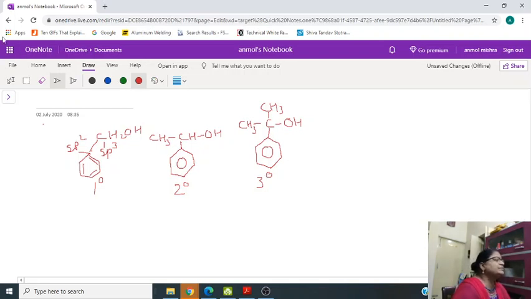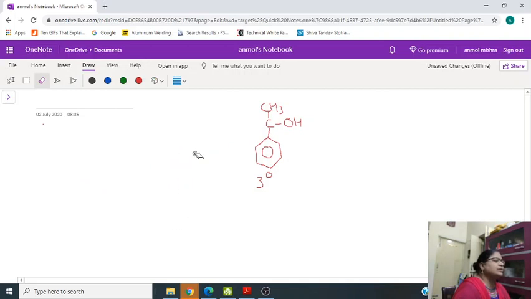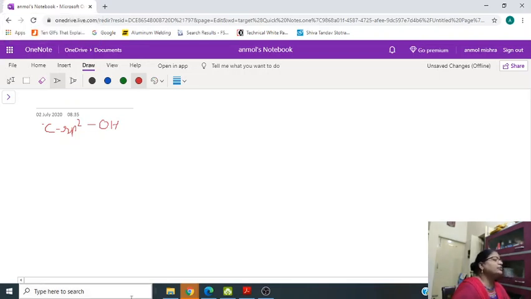Next is compounds containing C-sp2-OH, carbon sp2 hybridized and to which OH is attached. Again they are of two types.